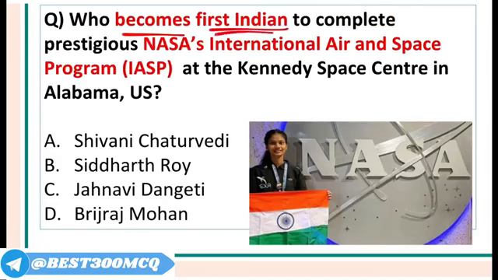Who became the first Indian to complete the prestigious NASA's International Air and Space Program at the Kennedy Space Center in Alabama? What is the name? Her name is Jahanavi Dangeti. Jahanavi Dangeti is a young girl from Andhra Pradesh.